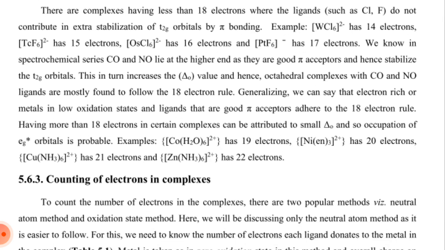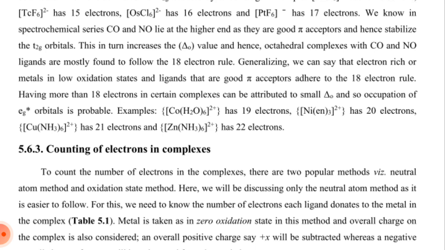There are complexes having less than 18 electrons where ligands such as chlorine and fluorine do not contribute extra stabilization of the T2g orbital by pi bonding. Example, tungsten hexachloride 2 minus has 12 electrons, technetium hexafluoride 2 minus has 15 electrons, osmium hexachloride 2 minus has 16 electrons, and platinum hexafluoride minus has 17 electrons.